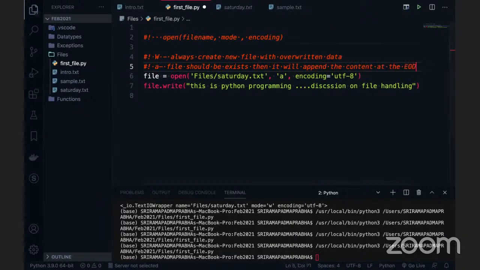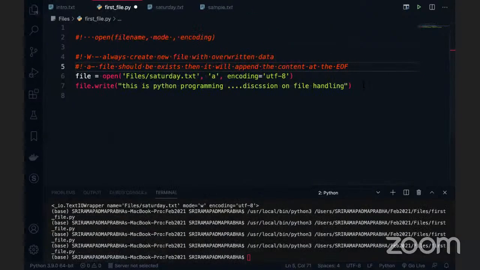End of the file we actually denote with EOF. EOF stands for the end of the file. That's a little important, guys. I will explain the significance of EOF when you use the seek method, and this is going to be useful a lot. Now what we can do, right? This is Python programming discussion on file handling. This is what we have written. Again, if we add some text, it is going to append it at the end of the file.